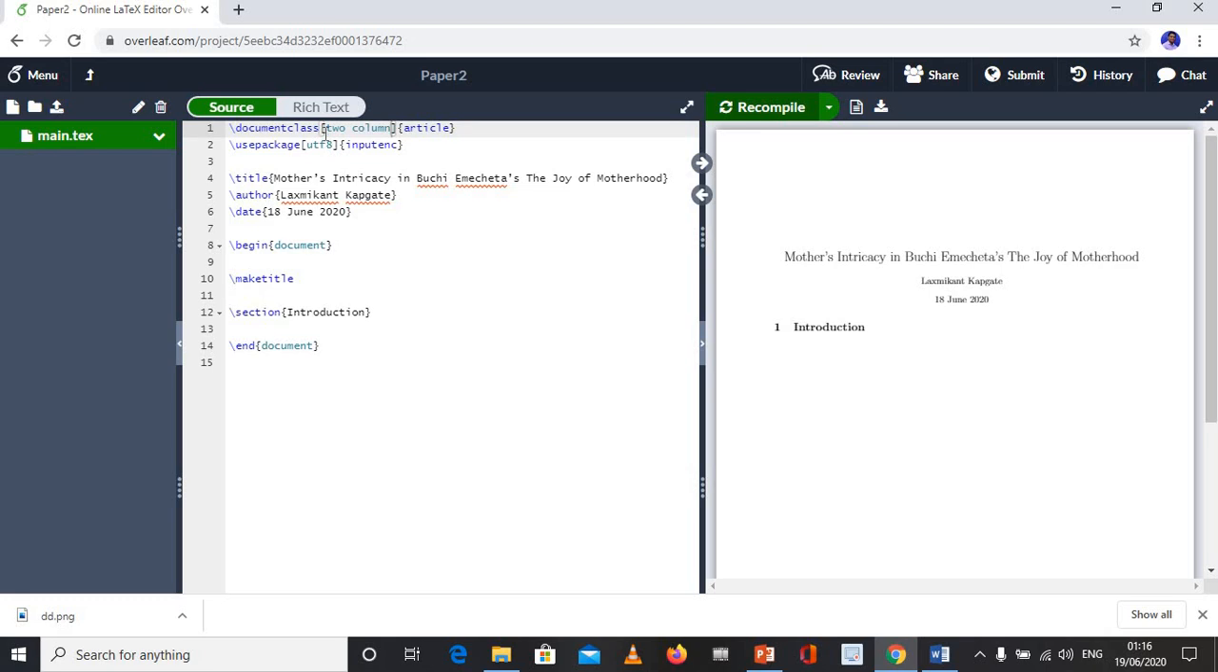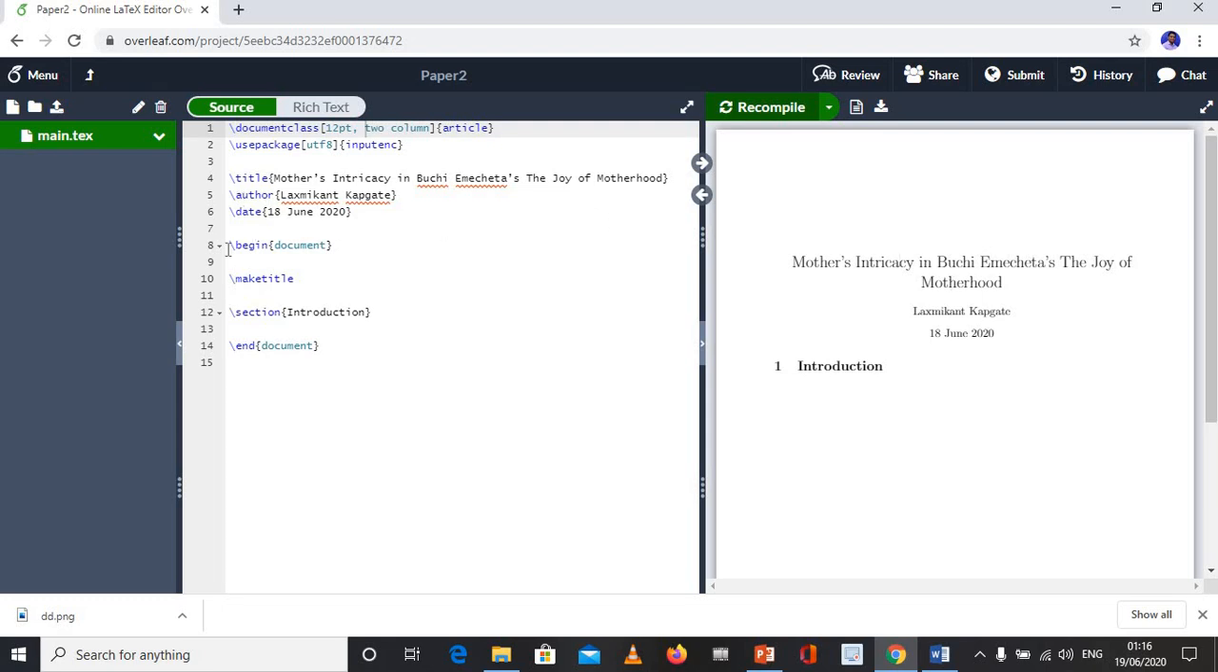So again I want to set the font of this paper. It is by default 10 point, the font size is 10. Suppose if I want to change the font size, I can write 12 point and comma. So font will automatically change. You can see the changes in the size of this title.